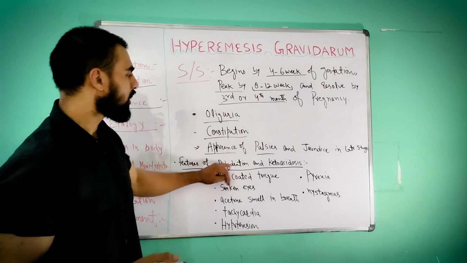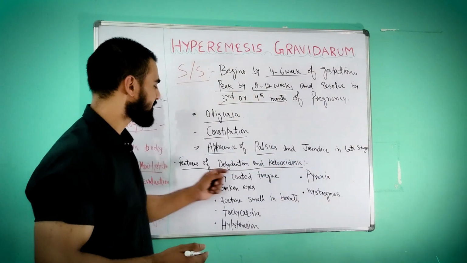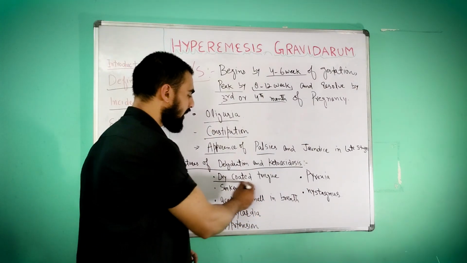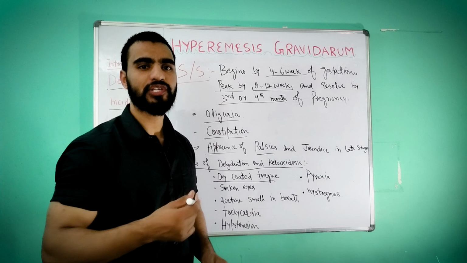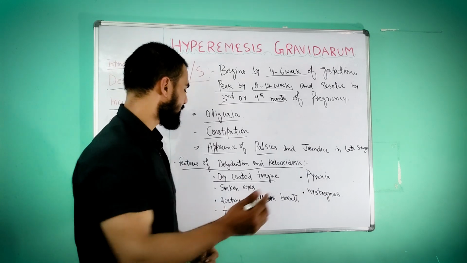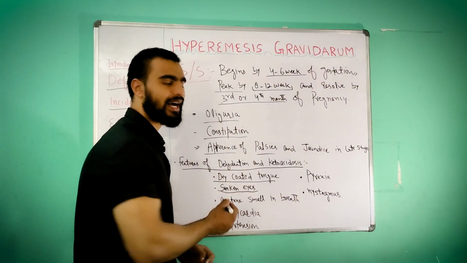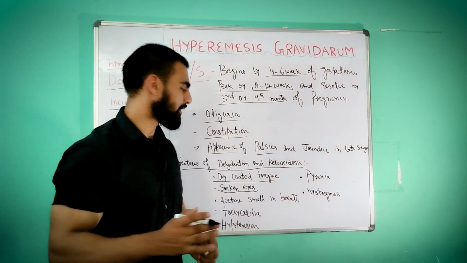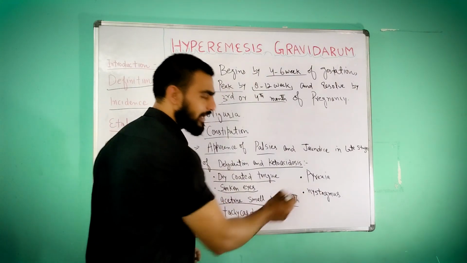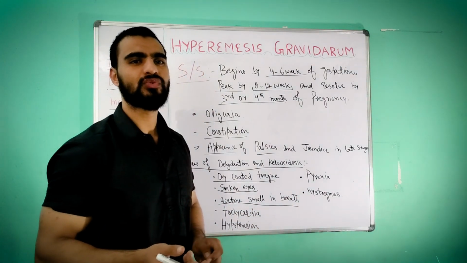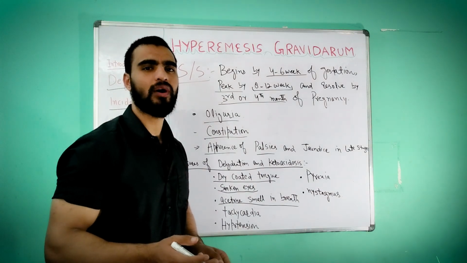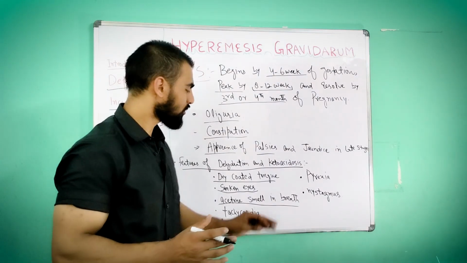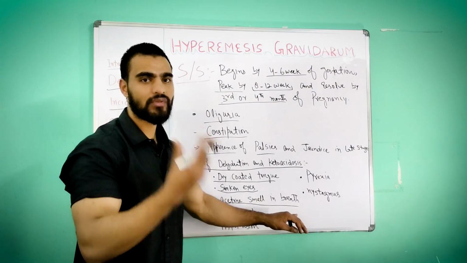Then features of dehydration and ketoacidosis. When there is dehydration and ketoacidosis, what symptoms will we see? First one is a dry coated tongue. The tongue of the patient, of the mother, will be dry. Second is sunken eyes, which means dry eyes, and a little yellowish. Then acetone smell in breath. Acetone is a chemical used in cleaning articles or making paint. It has a heavy kind of smell, so that smell will come in the breath of the mother.